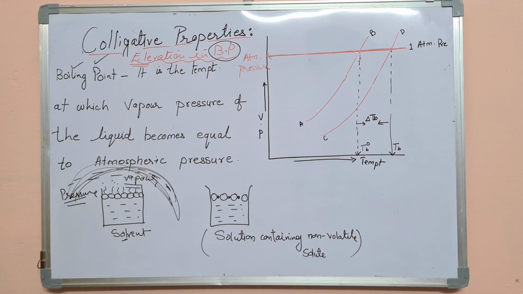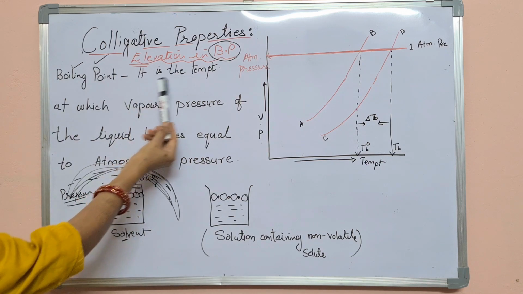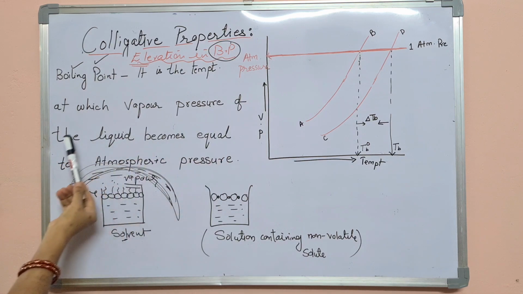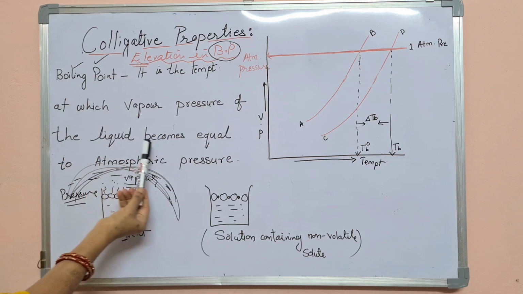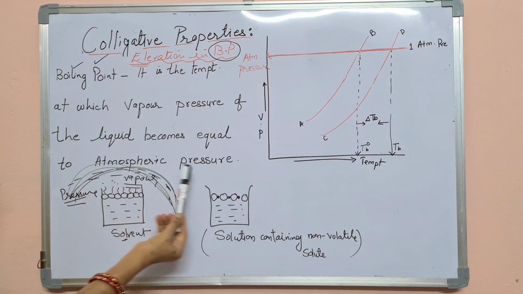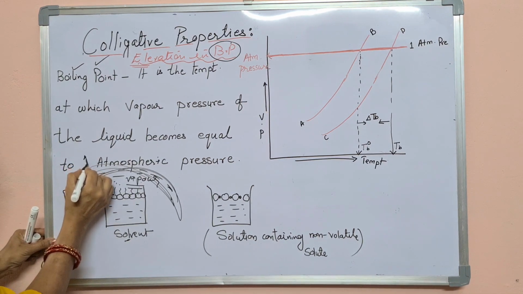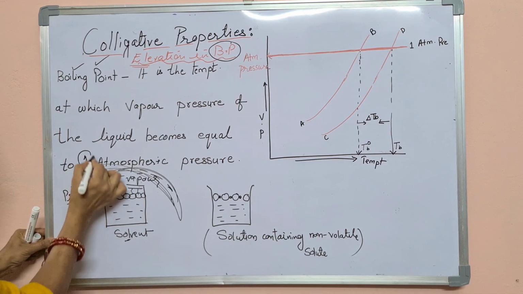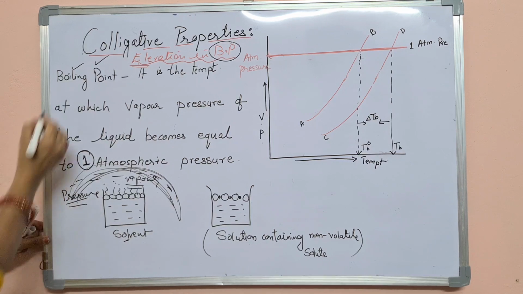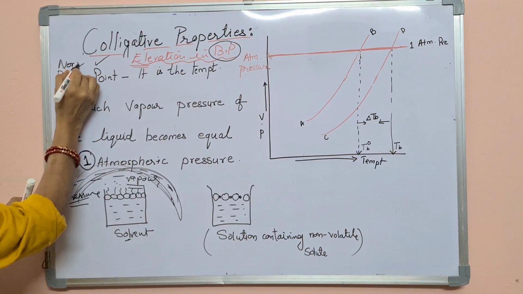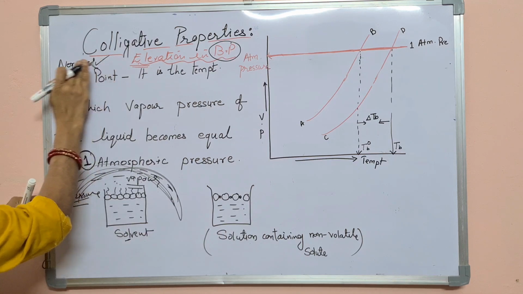So now listen to the definition once again. It is the temperature at which vapor pressure of the liquid becomes equals to the atmospheric pressure, and if the atmospheric pressure is 1, तो ये जो बॉइलिंग पॉइंट होता है उसको मैं कहूंगी नॉर्मल बॉइलिंग पॉइंट.